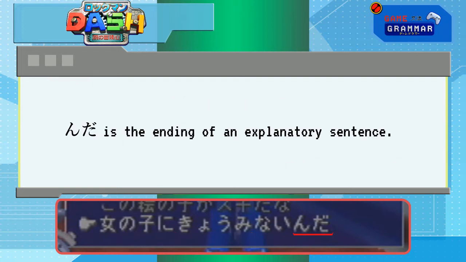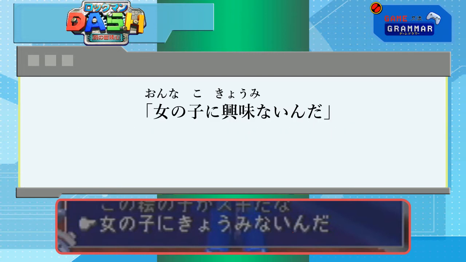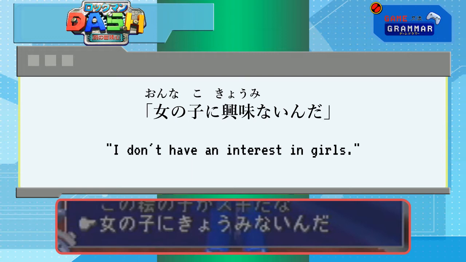Nda indicates an explanatory sentence, something like, it's because of such and such. Onna no ko ni kyomi nai nda. I don't have an interest in girls. This game is full of quirky answers like this.